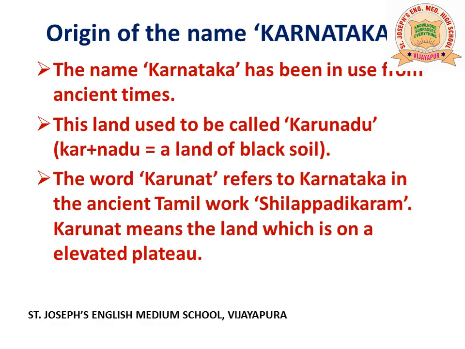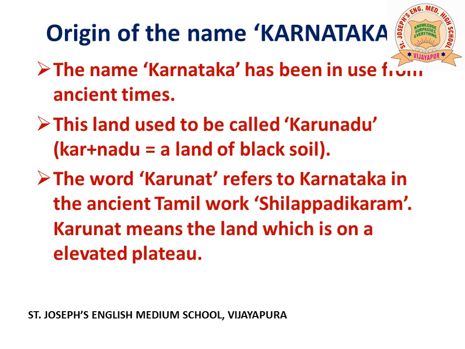We shall now see about the origin of the name Karnataka. The name Karnataka has been in use from ancient times. This land used to be called Karunadu. Kar means black and Nadu means soil. Since most of the part of Karnataka is covered with black soil, this land is also known as the land of black soil, or Karunadu. In ancient days, Karnataka was called Karunadu.